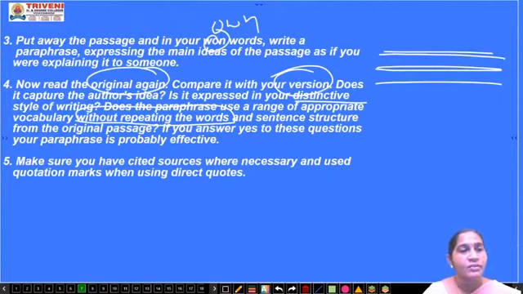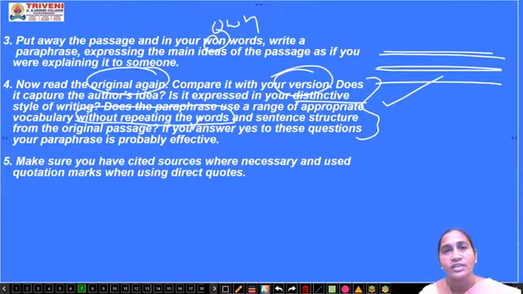And the sentence structure should differ from the original passage. If your answer is yes to these questions, your paragraph is probably effective. So these are the questions you have to ask yourself when you write a paraphrase. Does what I have written match the author's writing? Is the idea the author wants to tell similar to my idea? Have I written the vocabulary in a different manner without changing the sense of it? These are the points to be kept in mind when you change an original paragraph into a paraphrase.